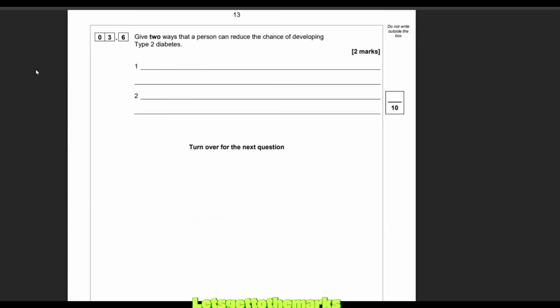We're right at the end of this question. I couldn't come quick enough. Give 2 ways that a person can reduce the chance of developing type 2 diabetes. So type 2 diabetes is weird. You could say, oh, take insulin injections, but that would be wrong. With type 2 diabetes you still make insulin. You still have insulin to reduce your blood sugar.